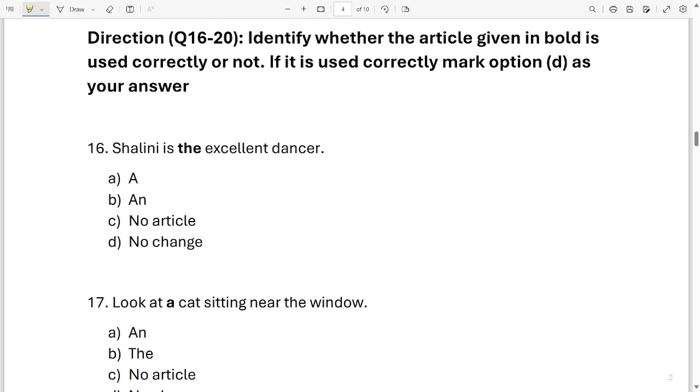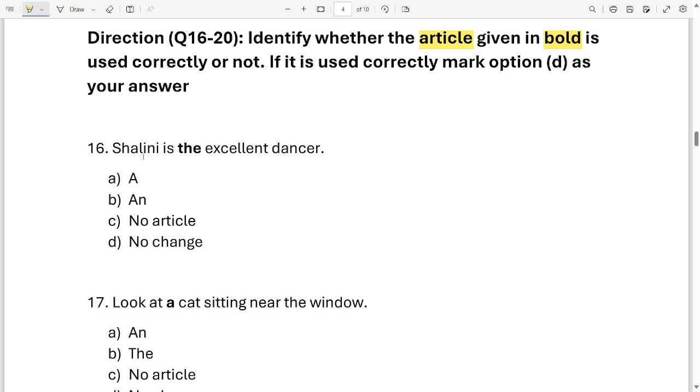Okay kids, we have reached question 16. Now for 16 to 20, your instruction is identify whether the article given in bold is used correctly or not. If it is not used correctly, mark option D as your answer. Now you have to see the article given in bold. Okay, I will explain you what exactly you are supposed to do.